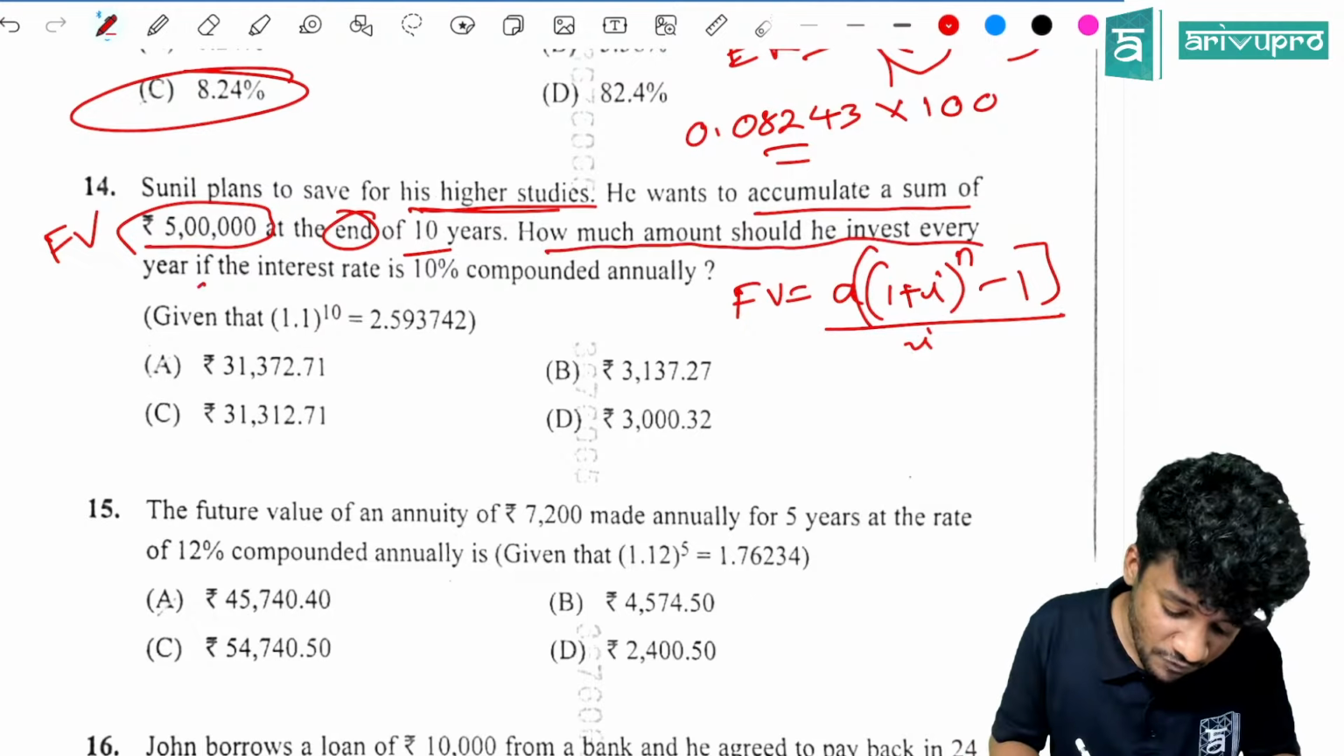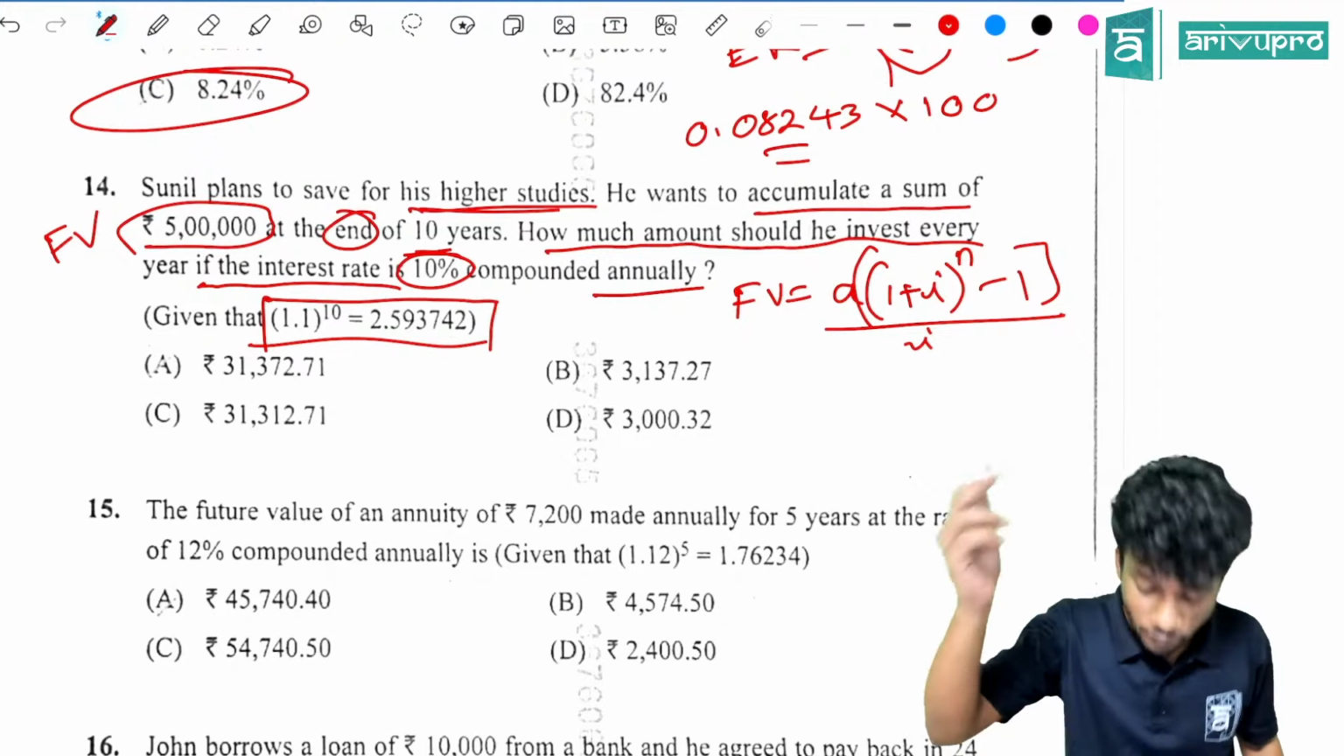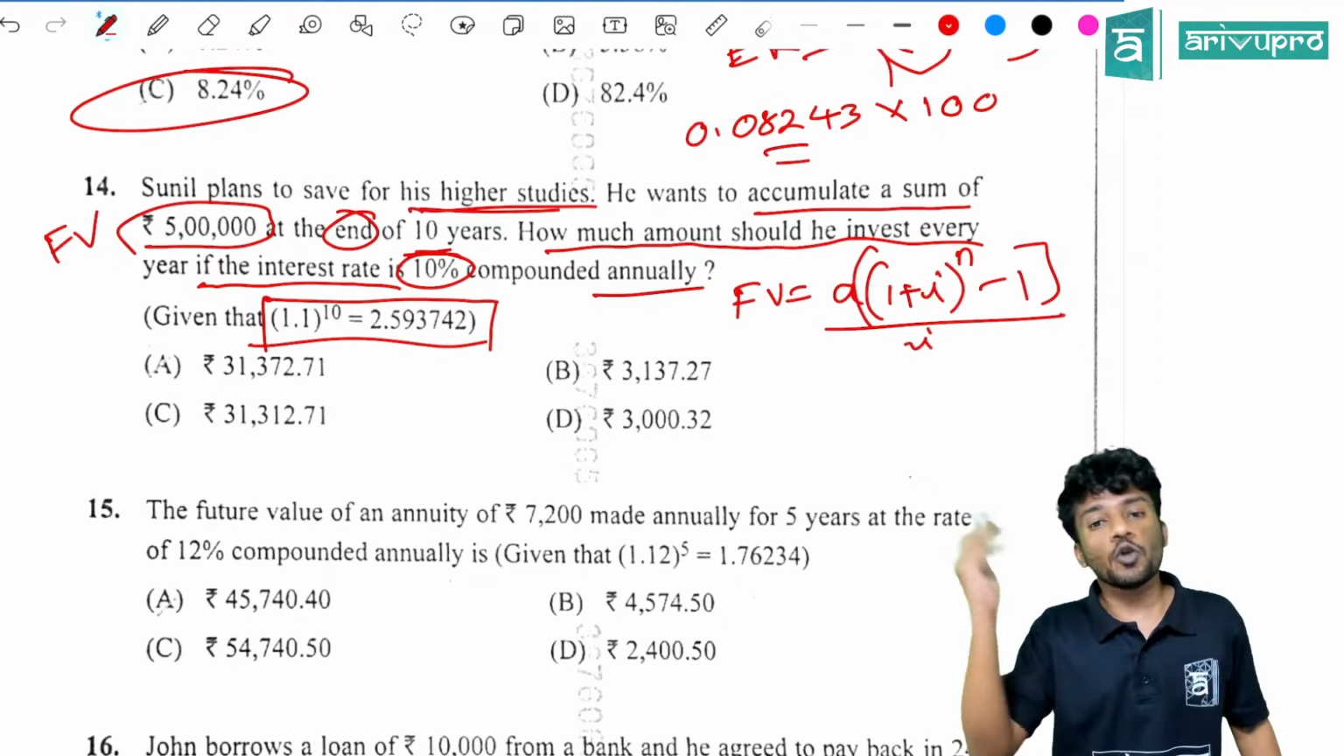They have given one more tip for you, which is 1.1 the whole raised to 10 is equal to how much? 2.593742. So that is this entire value. From that you should minus 1 and divide it by I, and into 5 lakh will give you the value.